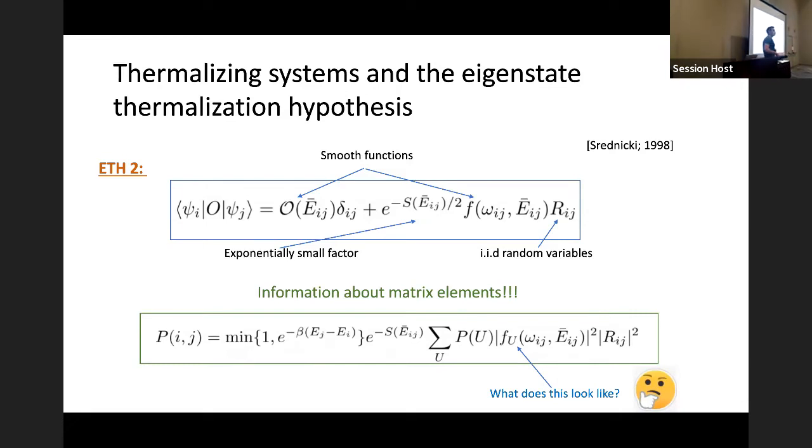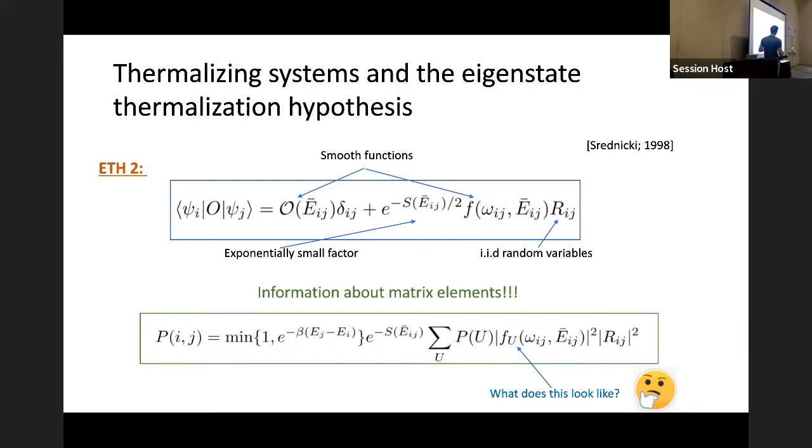So rather than focusing on RDMs, we're going to focus on a property of all local observables. And so another way to formulate ETH is an ansatz for the matrix elements of observables in the energy eigenbasis of the Hamiltonian. Some things I want to point out: we have this smooth function controlling the diagonal elements. And then what's most important for us is going to be these off-diagonal elements. We have this part here with an exponentially small factor, where S is the thermodynamic entropy at energy E. So e to the minus S, we have this exponentially small factor. And then we have this smooth envelope function F, that's a function of omega, the energy difference, and E bar, the average energy. And then we have some IID random variables.